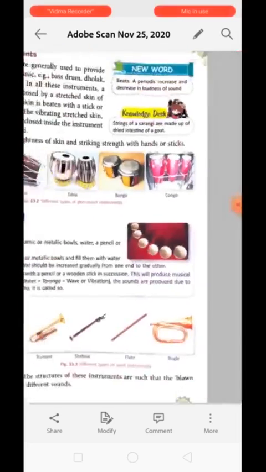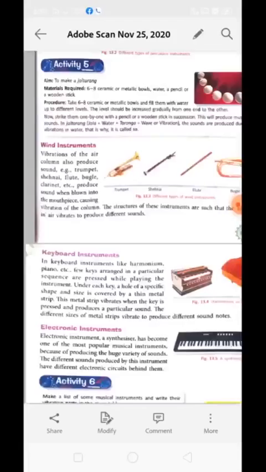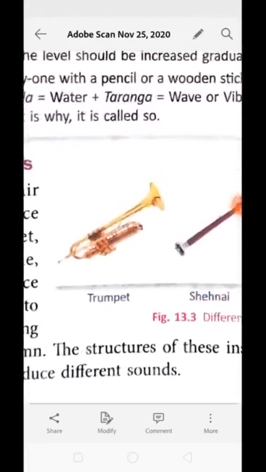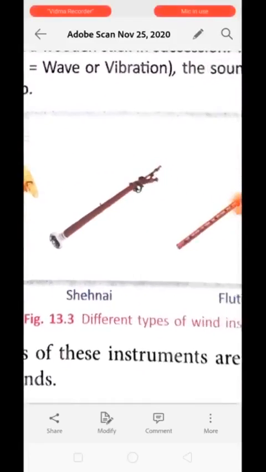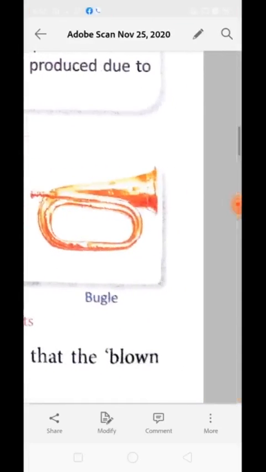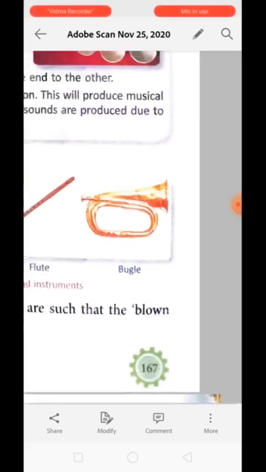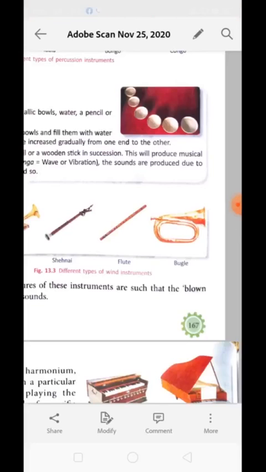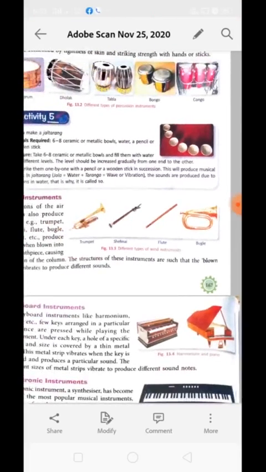Now, next is wind instrument. You can see the picture of trumpet, shehnai, flute or bugle. These are all instruments in which sound is created by vibration in the air column present in the instrument. When we blow into these instruments with the help of a mouthpiece, a vibration is caused inside the air column present in the musical instrument.